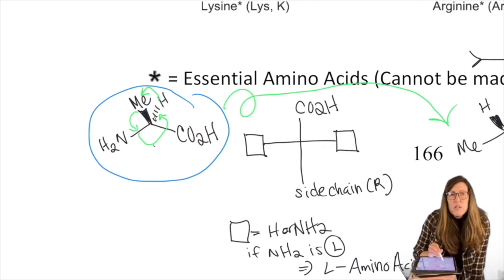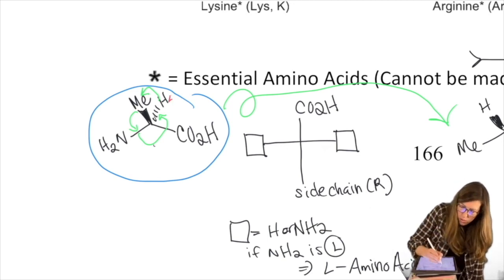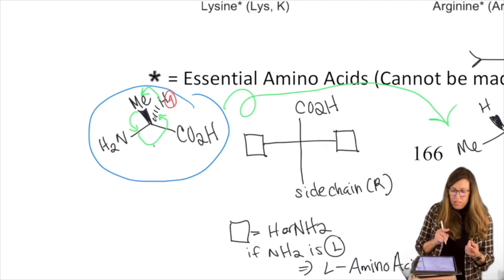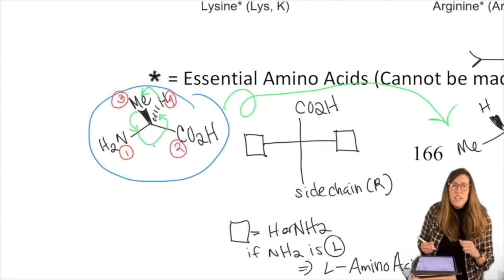But additionally, what if we want to assign R and S? This is the more convenient conformer, right? Why? Because it has the H in the back, the lowest priority group. So let's assign R or S to this. So 4 is the lowest priority. Now we have methyl, which is carbon. Carboxylic acid starts with a carbon. Amine starts with a nitrogen. Amine wins, number 1. Between methyl and carboxylic acid, carboxylic acid gets number 2, and the side chain gets 3.